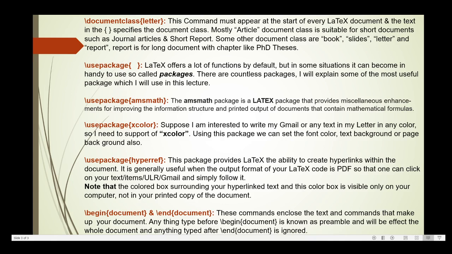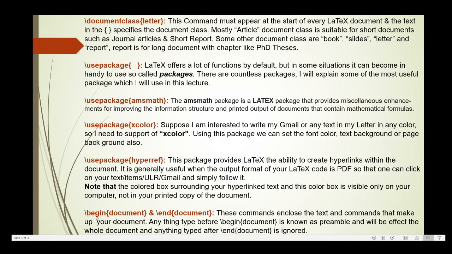Note that the colored box surrounding your hyperlink text or any item will be visible only on your computer, not in the printed copy of the document. So this is the use of hyperref.